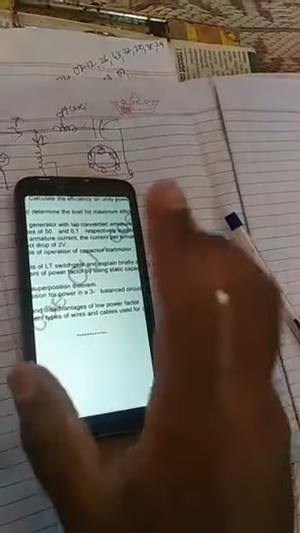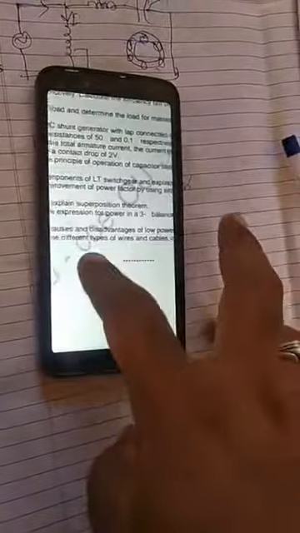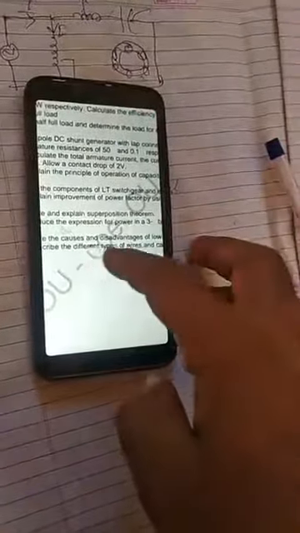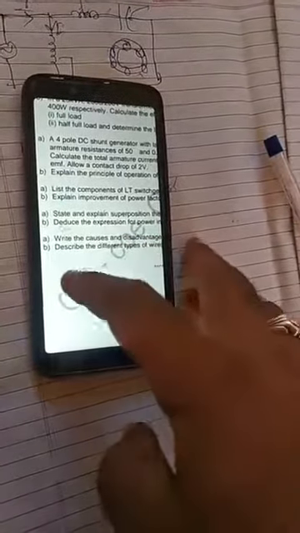Then in the 17th question, write the causes and disadvantages of low power factor, again from the 5th unit. In part A 4 marks, in part B 10 marks, 14, and here one question of 5 marks. So 14 plus 5, 19 marks he has asked. That is why I'm telling you the 5th unit is very very important. Again theory only: write the causes and disadvantages of low power factor. I explained this answer just now at the start of the session.